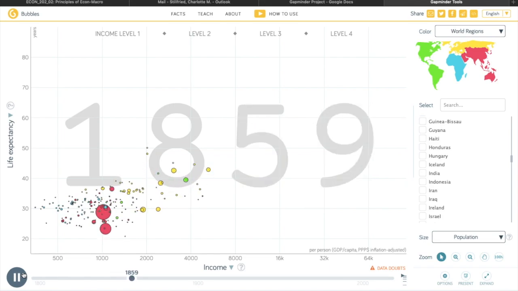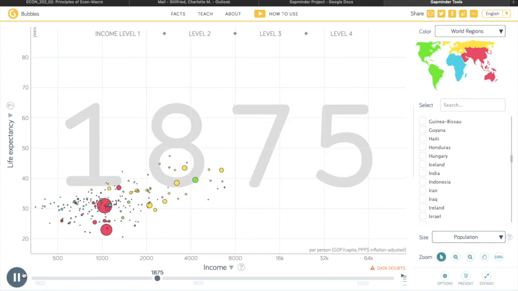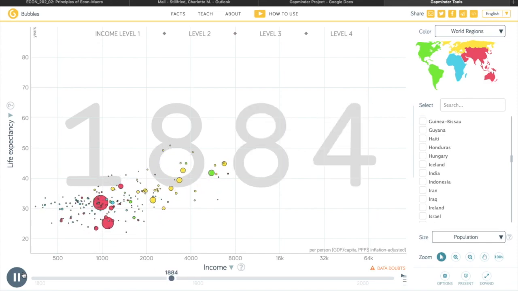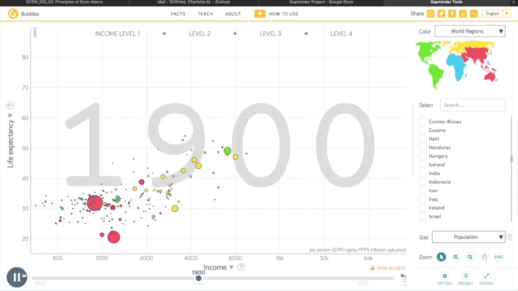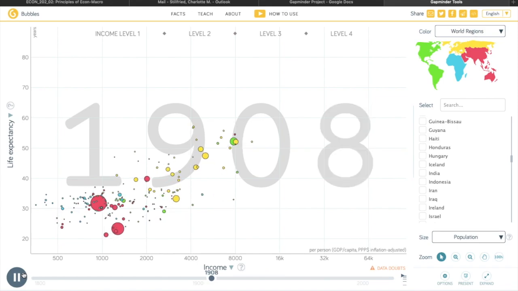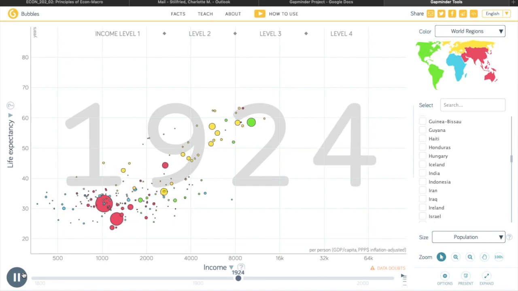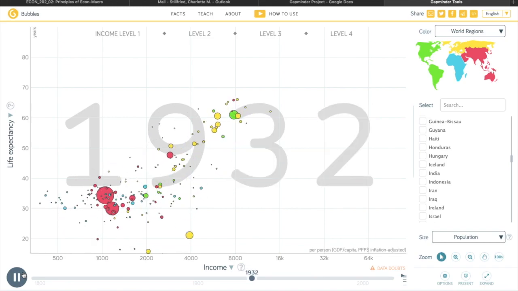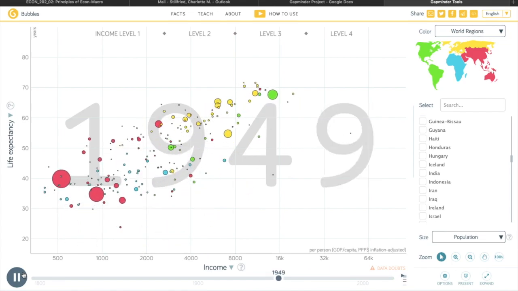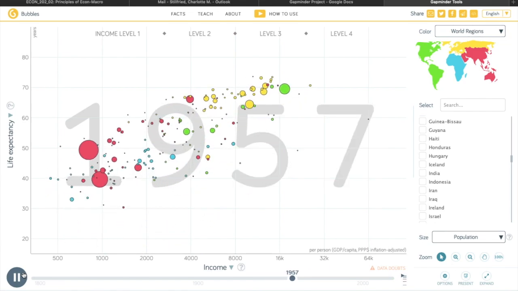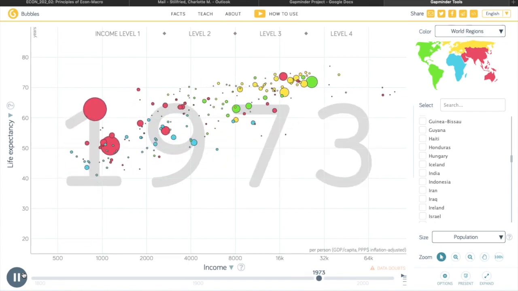Wherever they live in the world, women live longer than men. The gap between male and female life expectancy is greater in high-income countries, where women live around 6 years longer than men. In low-income countries, the difference is around 3 years. Although the link between income and life expectancy flattens out, this means that at low levels of per capita income, further increases in income are associated with large gains in life expectancy, but at high levels of income, increased income has little association with change in life expectancy.